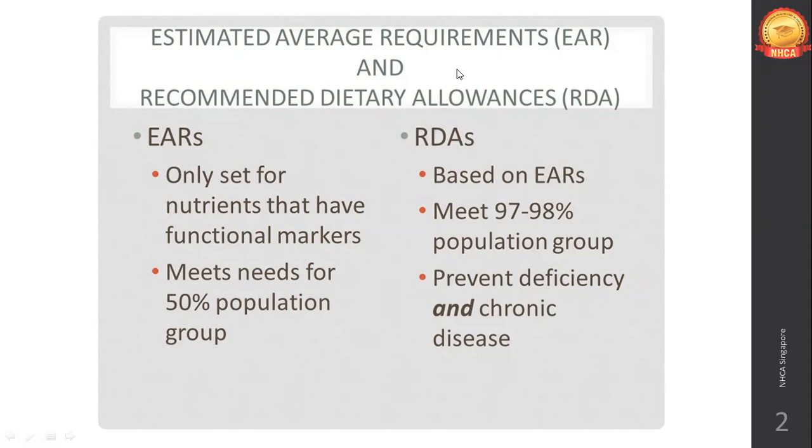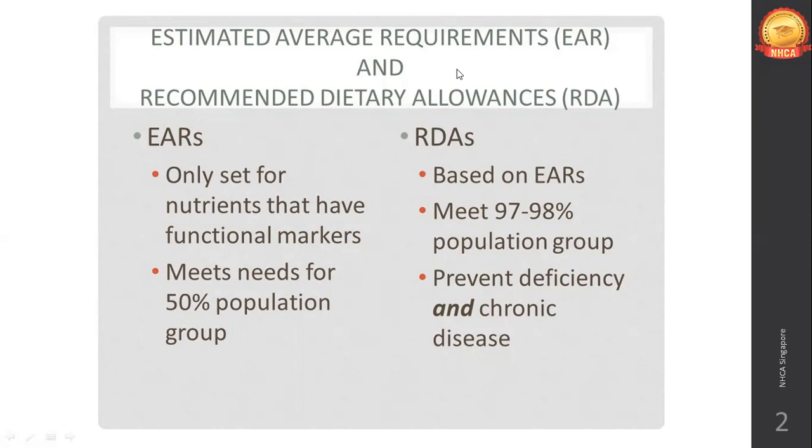The average nutritional requirement of half of your population is what we call the estimated average requirement, to keep at least half of your people healthy, half of the nation healthy. How much nutrients you would require to keep half of India healthy, that's your estimated average requirement.